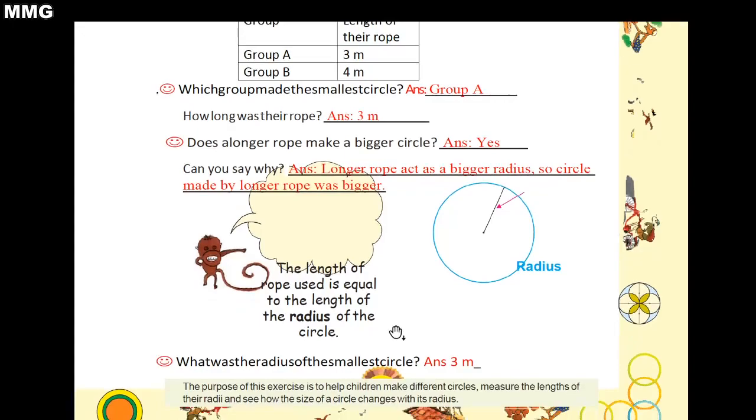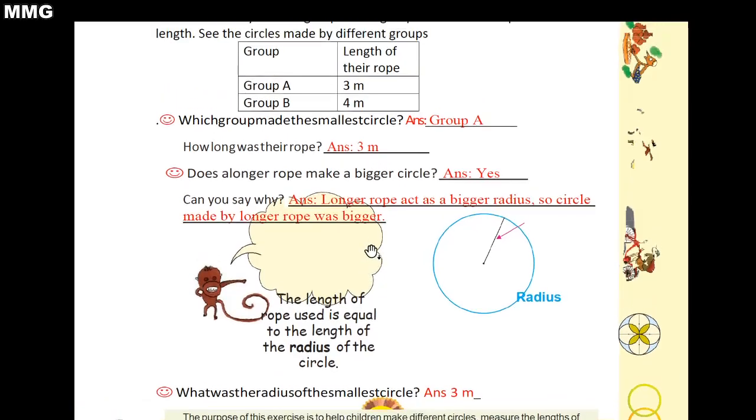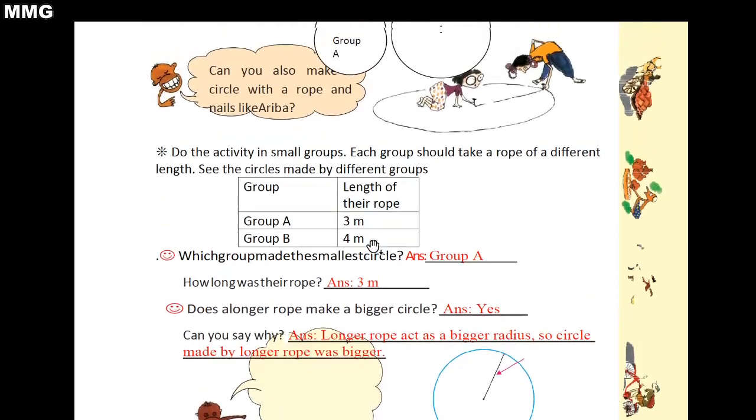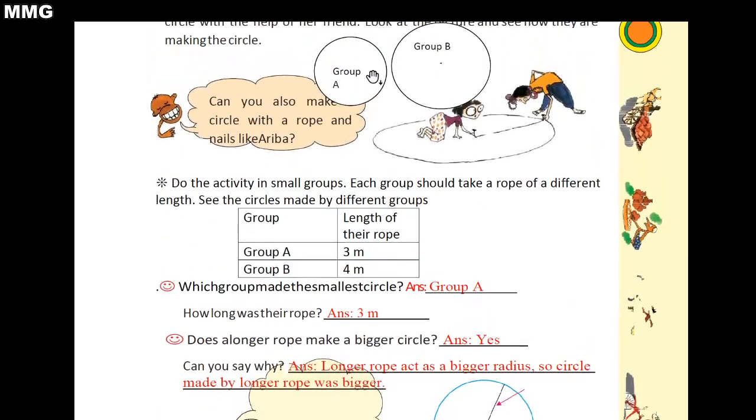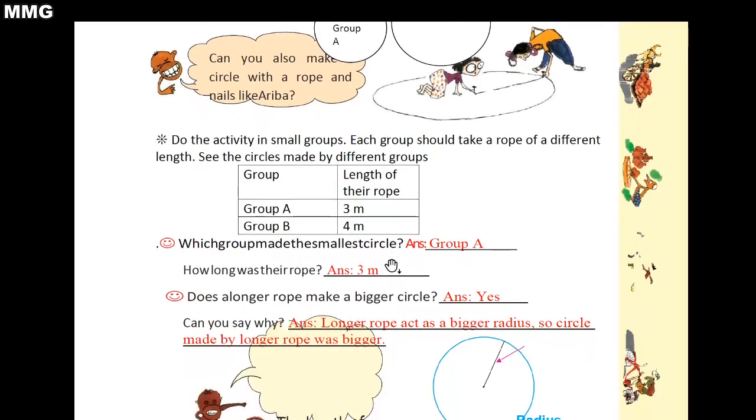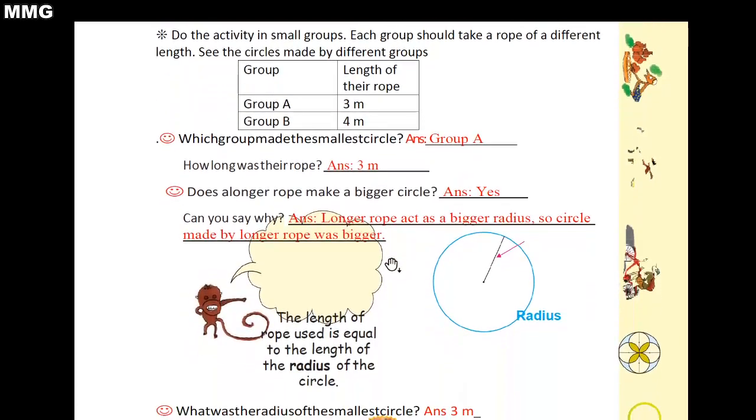Now a very important statement is written over here. The length of rope used is equal to the length of the radius of the circle. Now next question, what was the radius of the smallest circle? So here you can see this one is the smallest circle and here length of the rope is 3 meters, so the radius of the smallest circle is 3 meter.